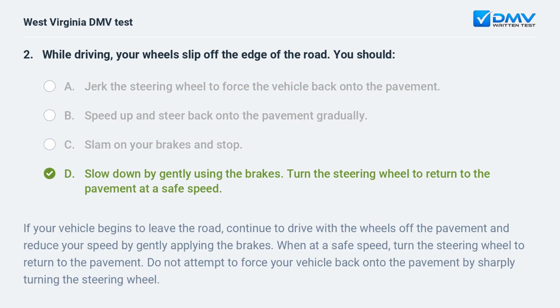D. slow down by gently using the brakes. Turn the steering wheel to return to the pavement at a safe speed. If your vehicle begins to leave the road, continue to drive with the wheels off the pavement and reduce your speed by gently applying the brakes. When at a safe speed, turn the steering wheel to return to the pavement. Do not attempt to force your vehicle back onto the pavement by sharply turning the steering wheel.